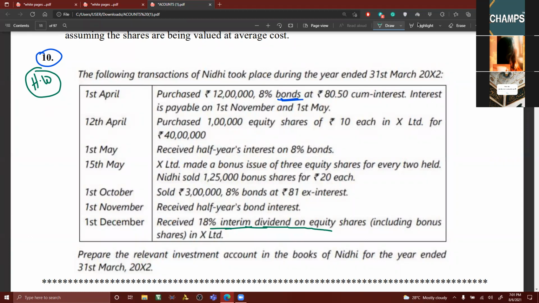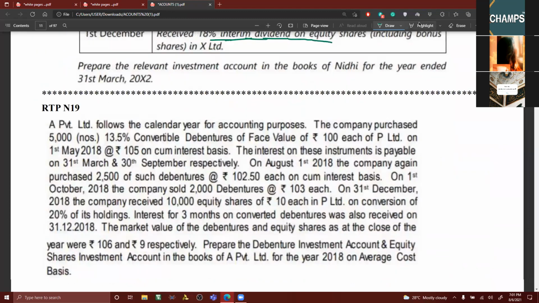No, interim dividend means during the year the company has declared the dividend. That dividend is to be taken to the income column. That hint I have given. If you are able to try, you try. Otherwise, I'll explain this. But if you are having any doubt, you leave the shares part. You do the bonds part, the shares and debentures part. You can do it. So this part you can work out, the 8th also, the 10th also.